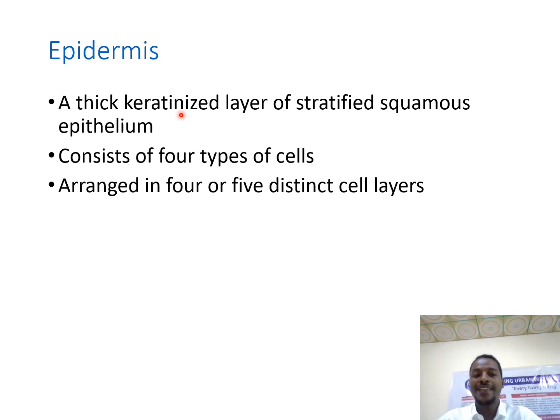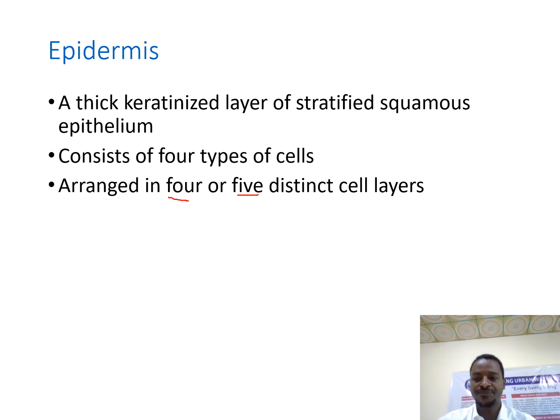When we look at the types of cells within the epidermis, there are 4 types of cells that are arranged in 4 or 5 distinct cell layers. The cell types are 4 in number, and they are arranged in 4 layers, but in some parts of the skin where we have thicker skin, they are 5 layered.